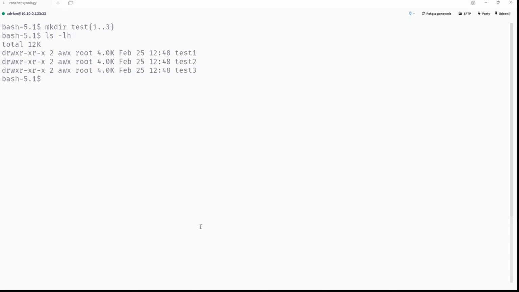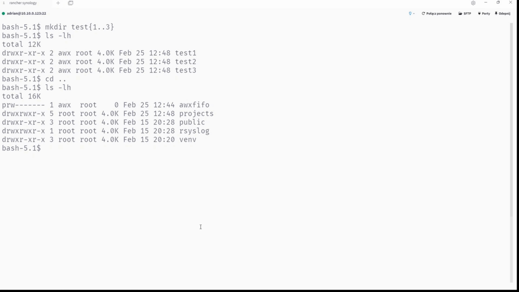Why? And of course you can see the owner is awx, root, but if we go up, root. Well, because the group root also has permissions read, write, execute. Right, you can see RWX and RWX for group, and because of that the user awx is allowed to create files and directories inside the projects directory. That's enough. So this is the whole explanation about permissions, and the rest you can read in the tutorial.